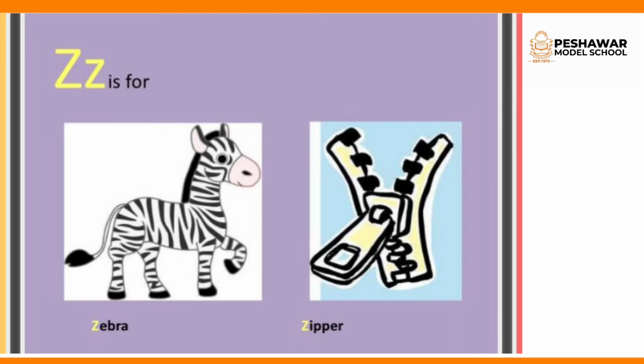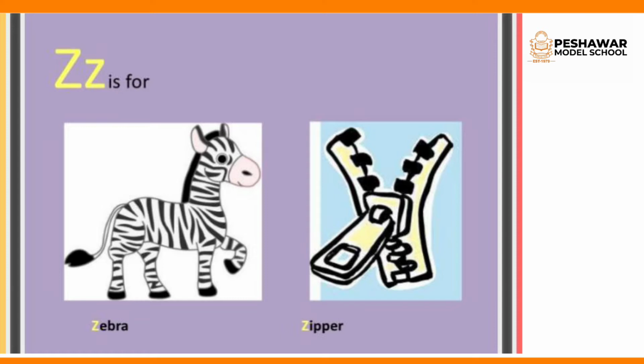Moving towards our last letter, that is capital Z, small z. What is the sound of Z? That is Z.